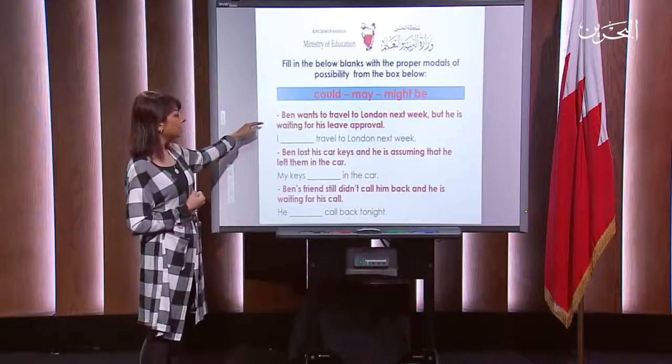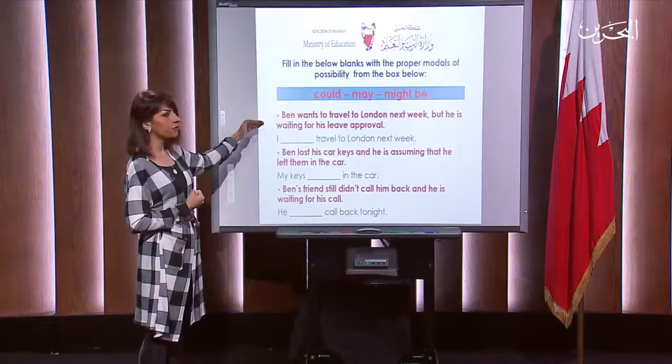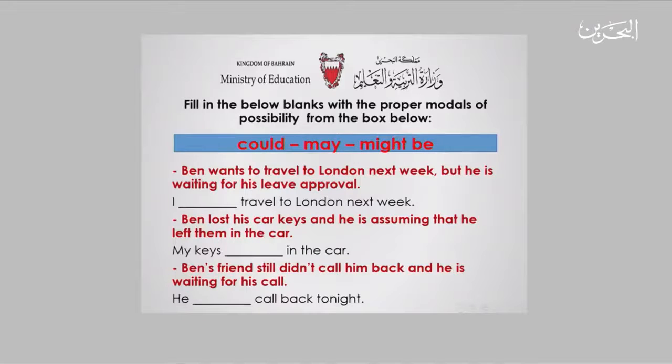We have to read the situation. Let's see the first one. Ben wants to travel to London next week, but, pay attention, but he is waiting for his leave approval. Did he take the leave approval? Is he sure about it? No. So, what do I fill this blank with? I blank travel to London next week. Could, may, or might be. I'll give you 2 minutes to do the rest.